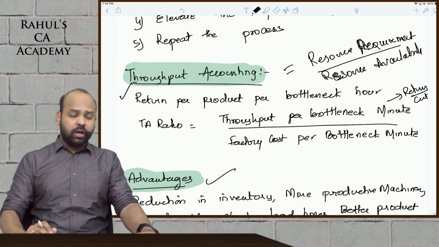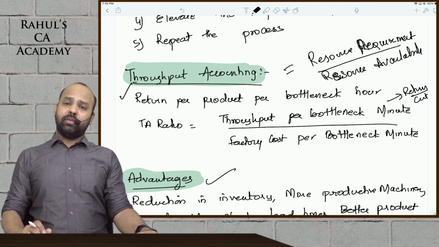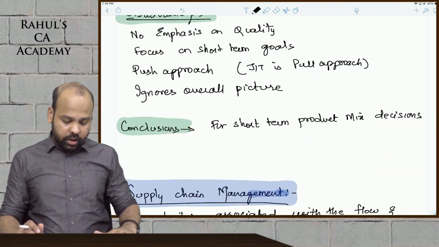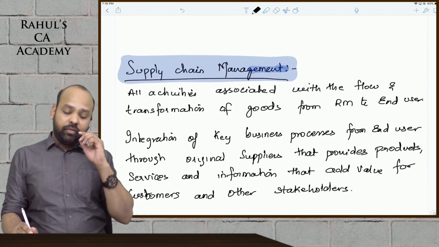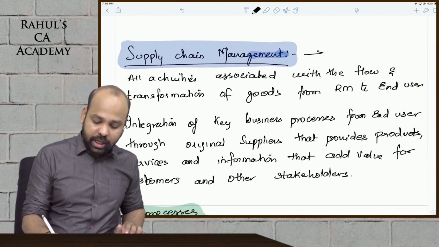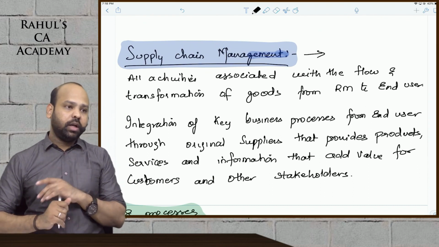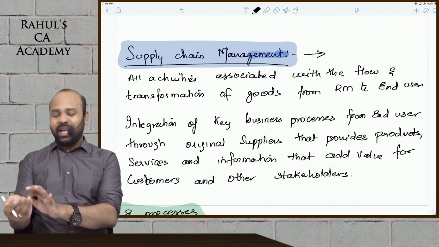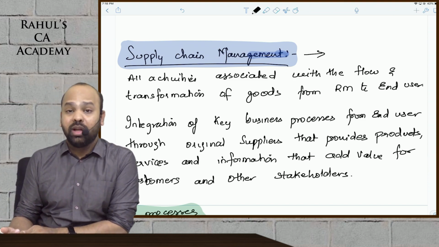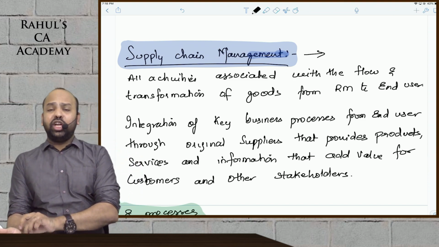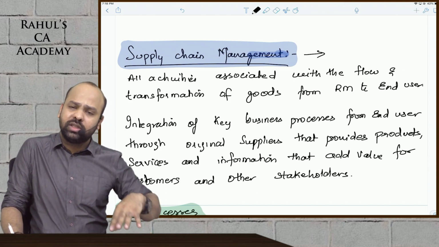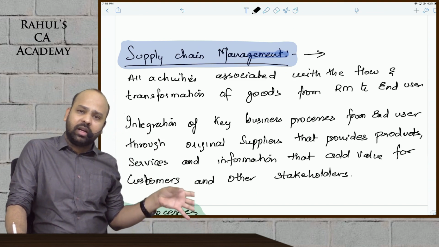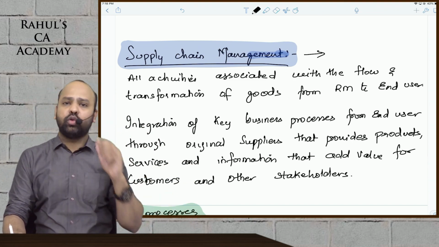And now, guys, under this theory of constraints, we have spoken about how to improve the performance of an organization and what is theory of constraints. Okay. Once we are done with this, beta, we will come to the next aspect, which is supply chain management. The next concept, beta, that is to be discussed here is supply chain management. Now, what exactly is supply chain management? Supply chain management, guys, is integration of all key business processes right from the originator, that is, right from your raw material supplier, to the end delivery of the product to the consumer.